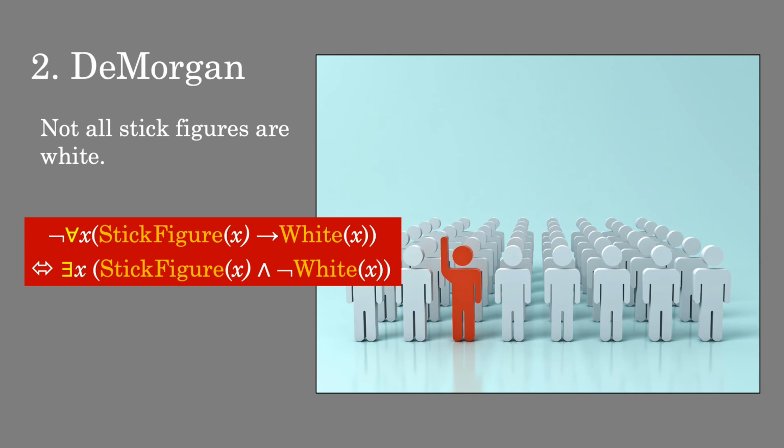Okay, so now if we think about quantified DeMorgan's laws, essentially what we're saying when we say not all stick figures are white is it's the same thing as saying some stick figures are not white. And we see that this is exactly what's going on in this picture, right? And so we know how to translate that too, right? There is some X such that X is a stick figure and X is not white. And we see that once again, it's the little red guy up front.